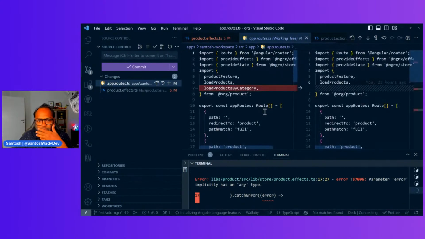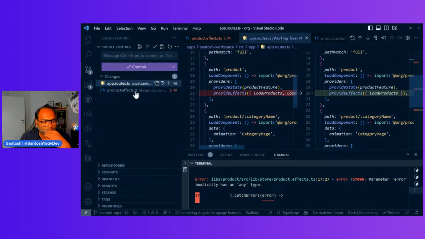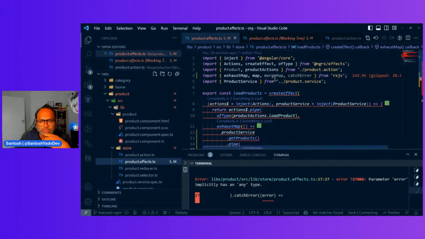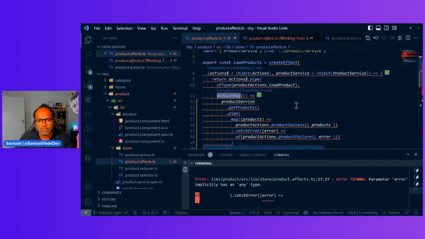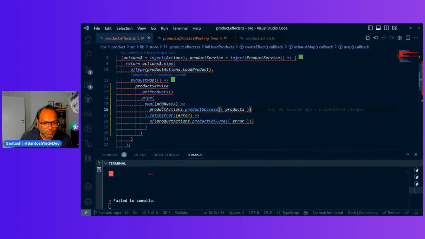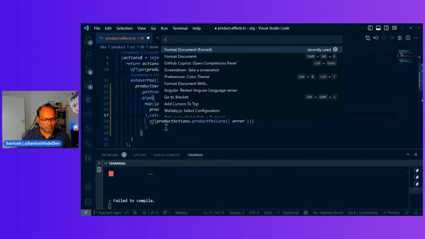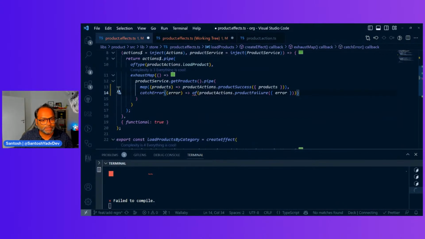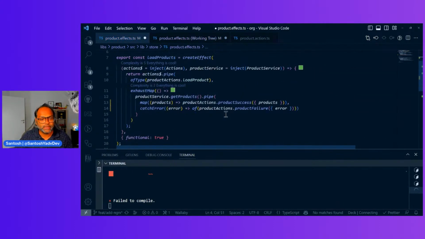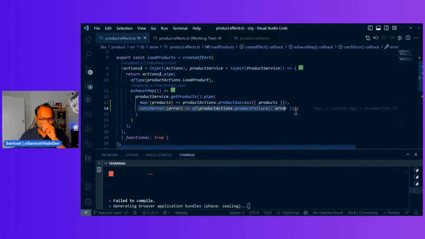So okay, load products and so I just did catch error exhaust map. It just worked a few seconds ago, and now it's not. Why map products? Because again I made a mistake. This should be comma, not a dot. Okay, cool. And then we add of here because it should be an observable, and this is okay. So we just fix this issue.